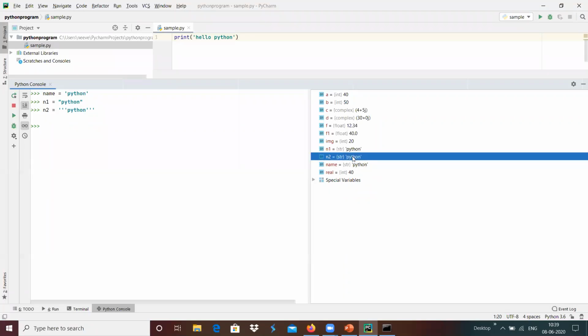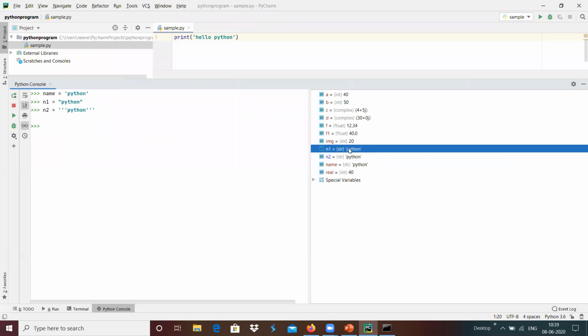We have n2, which we created as a string variable with three quotes, and that is also saved in single quote format, and n1 has been created with double quotes. It is also saved in the same format of single quotes in Python memory.